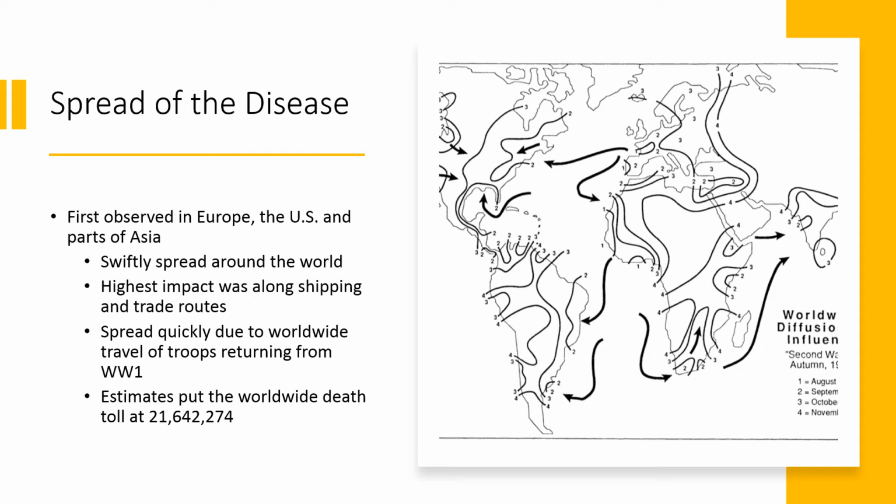The influenza disease spread quickly due to worldwide travel of troops returning from World War I. Can you imagine, from World War I there were many troops, many soldiers, and they went back to their hometowns, and their hometowns were not just in America or Europe, but scattered everywhere up to Asia. So that is how the disease spread, through the returning of the troops from World War I.